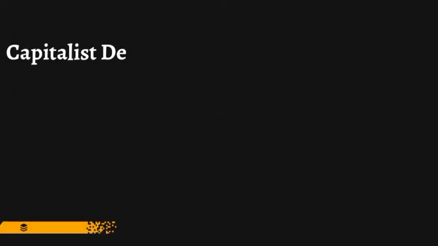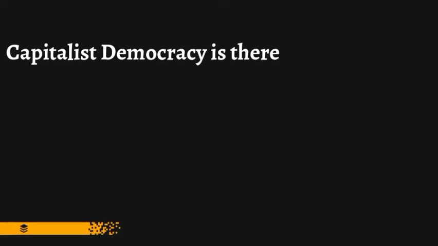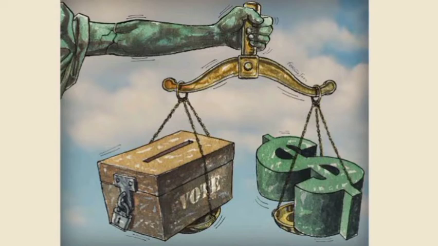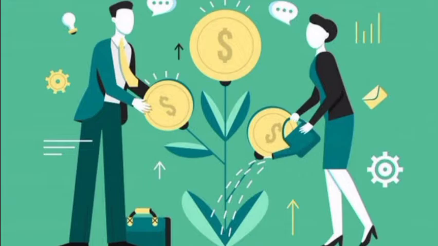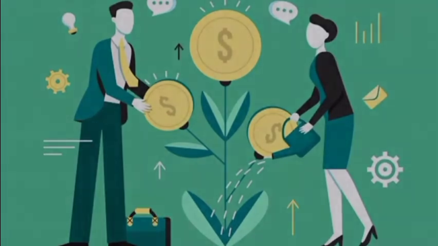What then is capitalist democracy? It is important to note that capitalist democracy combines capitalism as an economic system and democracy as a political system. It is therefore the operation of the principles of representative democracy in a capitalist economic system. Now, there are two key things here.